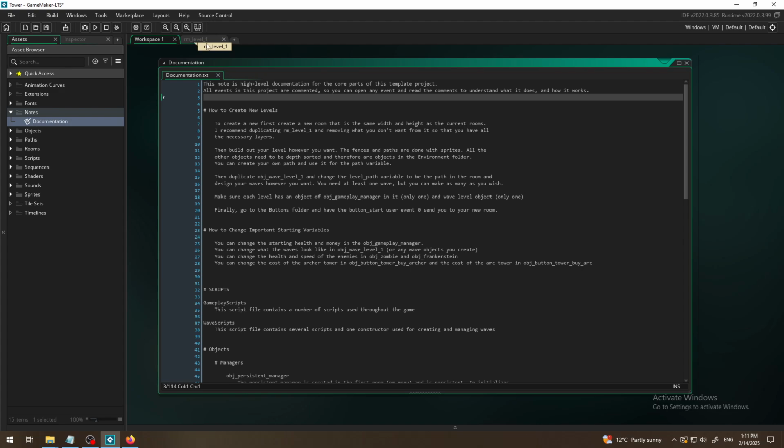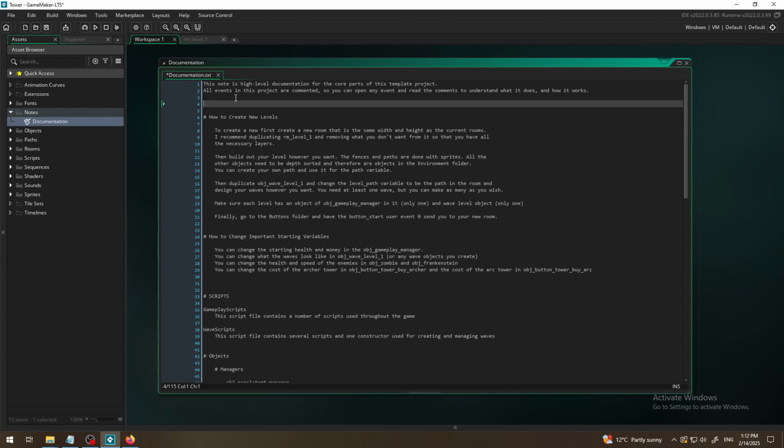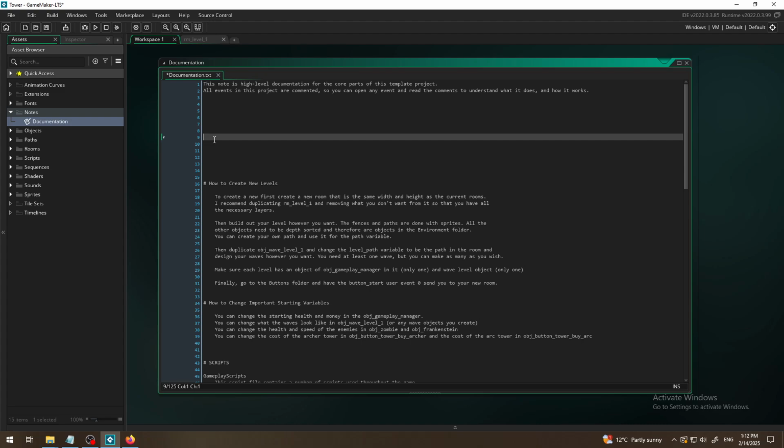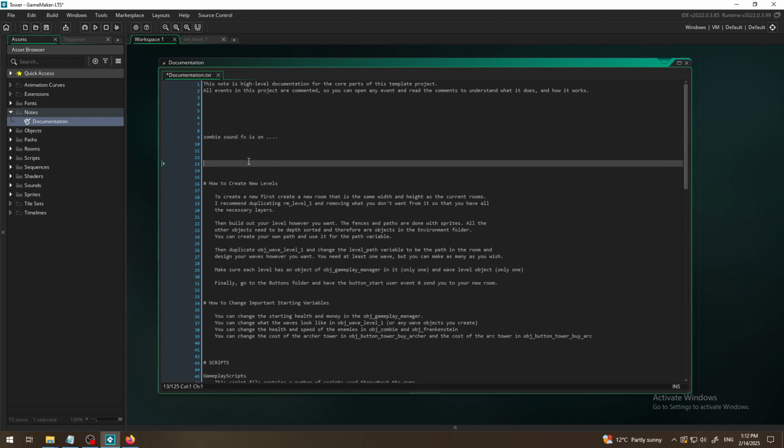But anyway, my first impulse, and I recommend it, is to just try to find something here. I couldn't find it. If you find it, great. If we don't find it, we're going to solve it on our own. And later, when you find a solution and create a solution on your own, you can go back to this documentation, press enter a couple of times to make more space, and type here something like: zombie sound is found, zombie sound effect is on blah blah blah, this object or wherever.